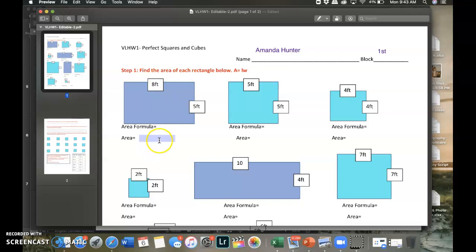How do you find the area? You guys know. And if you didn't know, I gave you the area formula. So area equals length times width. So in other words, it's just 5 times 8.